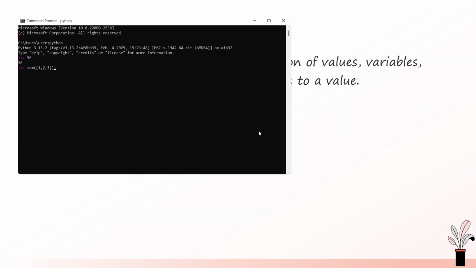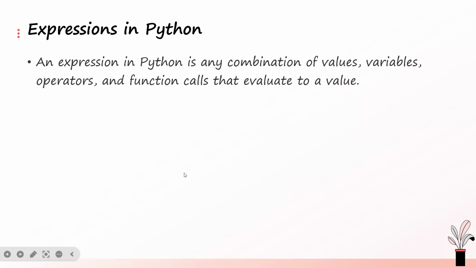this is a function call, and this function call is an expression because it will be evaluated by Python. Once it is evaluated, it returns a value. So anything that can be evaluated and gives us a value is an expression. Even literals are expressions. I might just leave my interpreter on, but let's go back to what we are doing.